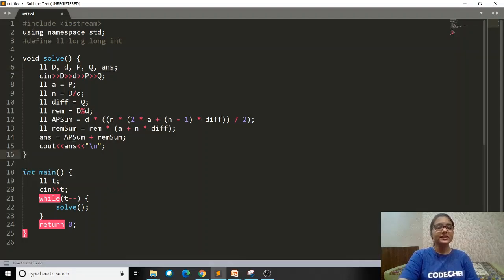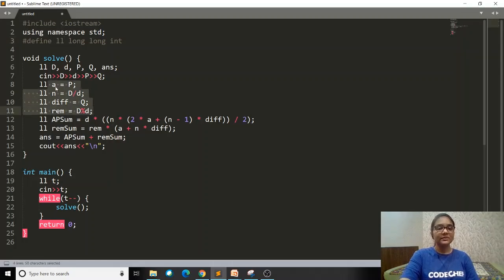Alright, and you can see that I have taken long int here. If you just take int, then your answer might not work, because the constraints that you saw were up to 10 to the power 6, and the sum that will be formed will be quite large. So it will not be able to be contained in a data type such as integer. So I suggest that you take long here, right? Now I have defined all these terms that I was talking about.